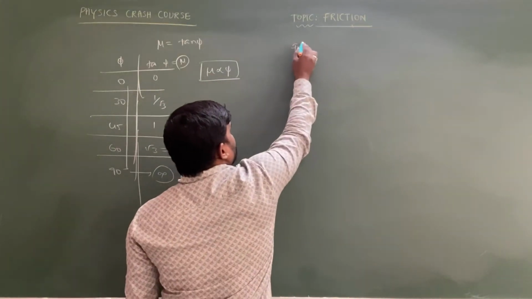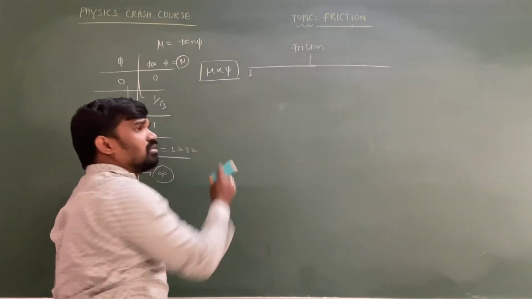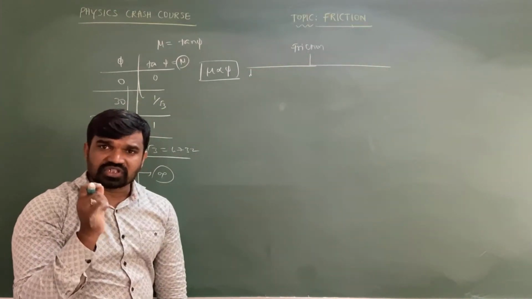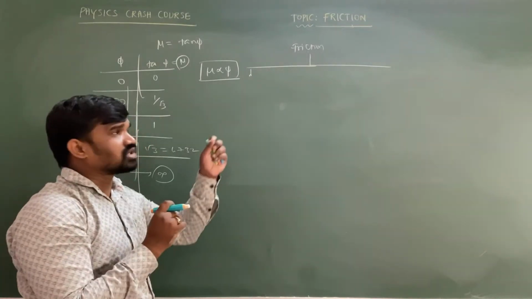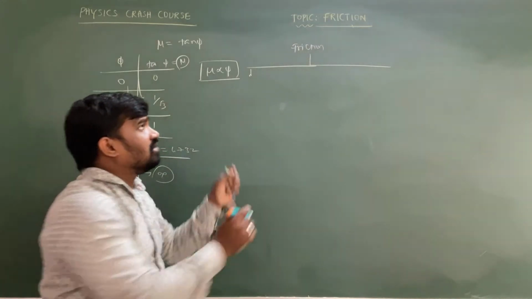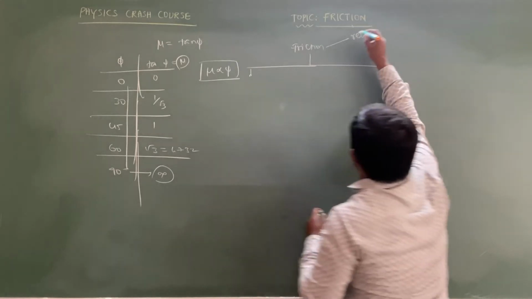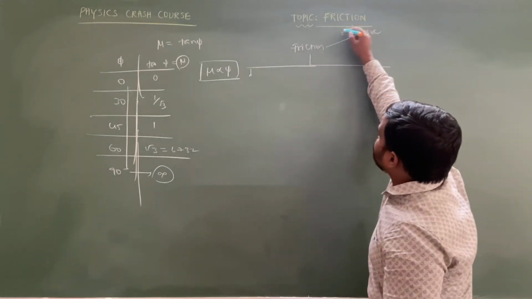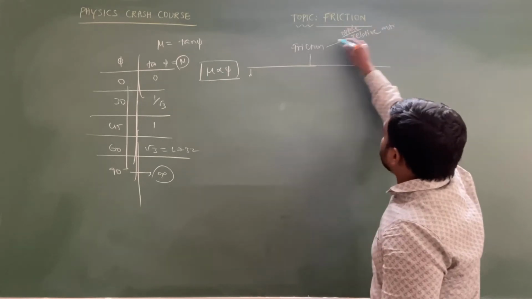After that, friction: we have three types of friction. Basically, friction is nothing but a contact force generated between two surfaces when they are in contact, and it always opposes the relative motion but supports the motion. A very, very important basic point: friction always opposes the relative motion but supports the motion.